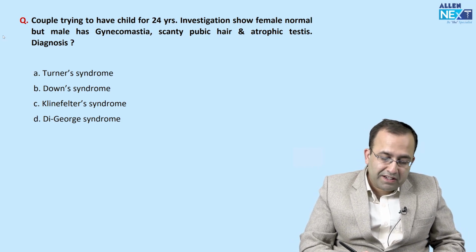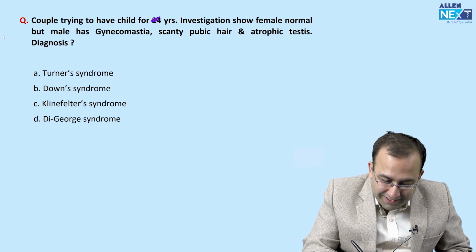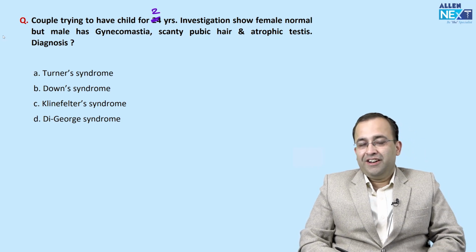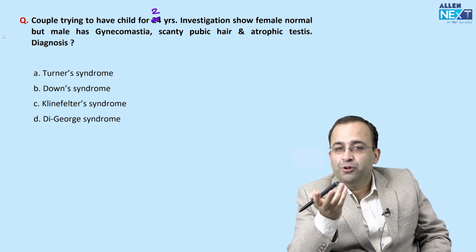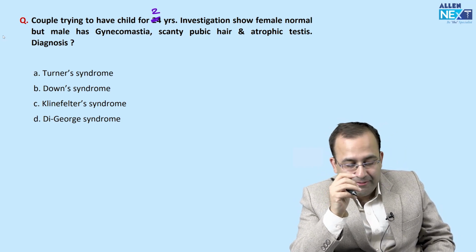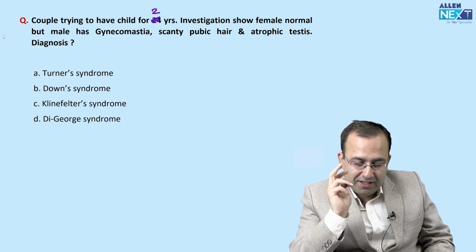Now, a couple is trying to have a child for 2 years. 2 years, this is a typing error. The couple is trying for 24 years? They are not trying for that long. It's not a UPSC exam where you just cannot get through. The couple is trying to have a child for 2 years.